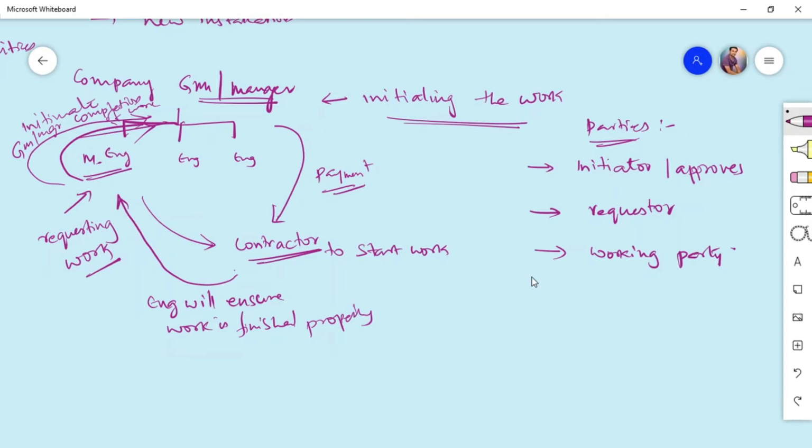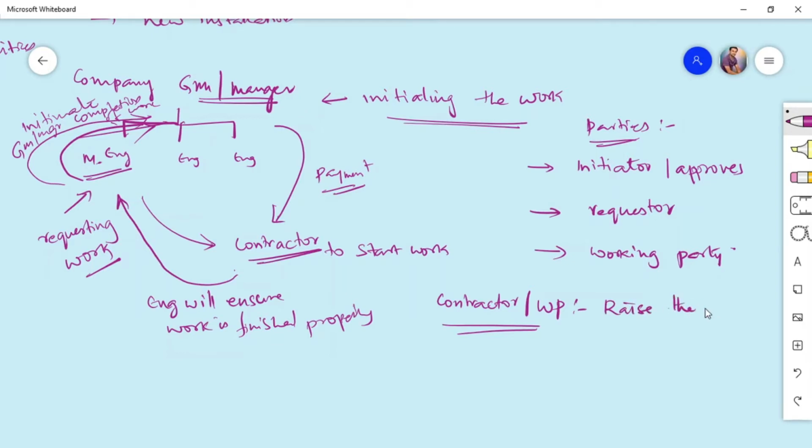If this is the case, we need to take these three parties into consideration, and then we have to create a permit to work system. Here the responsibility of the contractor or the working party is to raise the permit, because they are the ones who have been given the job.